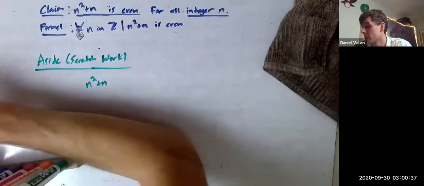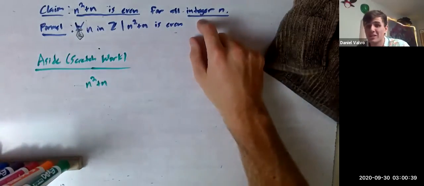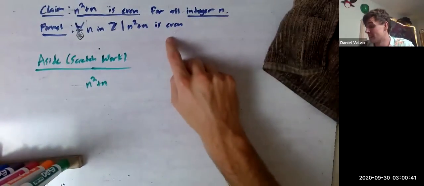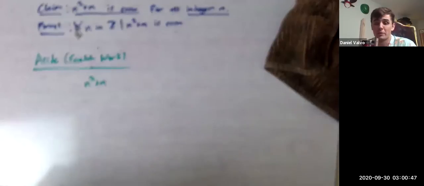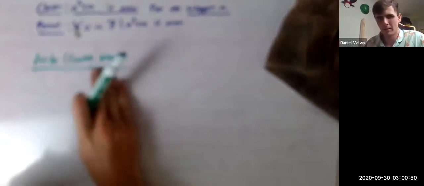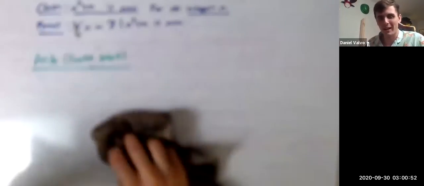Proving some property. What if instead of all integers n? I mean, we're trying to prove that n squared plus n is even. Maybe we look at, what if we just try for all integers n? Or for all even integers n. So that's probably going to come back. So let's see.